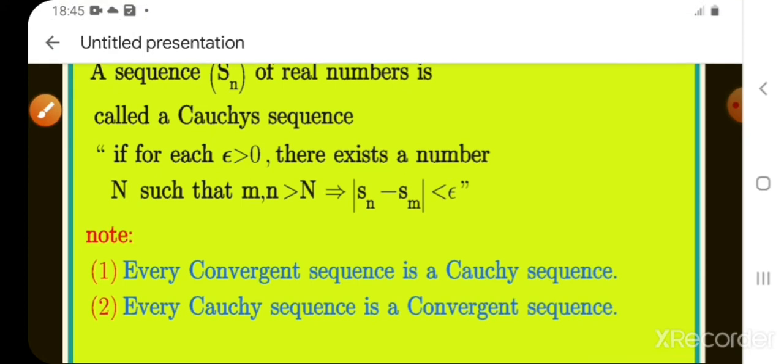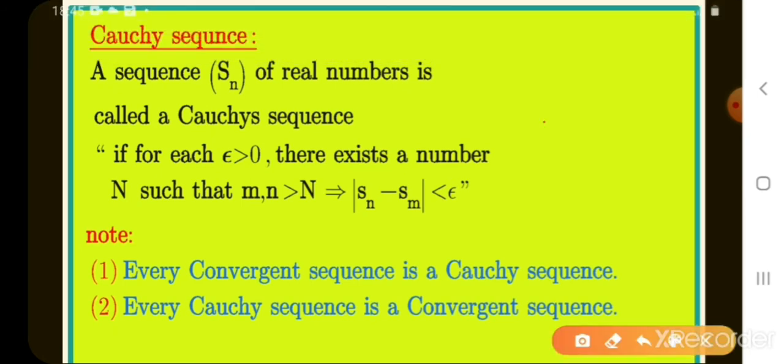Okay, is it clear? We call a sequence Sn a Cauchy sequence if for each epsilon greater than 0 there exists a number capital N such that m, n greater than capital N. That means we take n and m as very large values. That means n tends to infinity, m tends to infinity. Mod Sn minus Sm less than epsilon. This is the condition of a Cauchy sequence. Okay. Note, every convergent sequence is a Cauchy sequence.